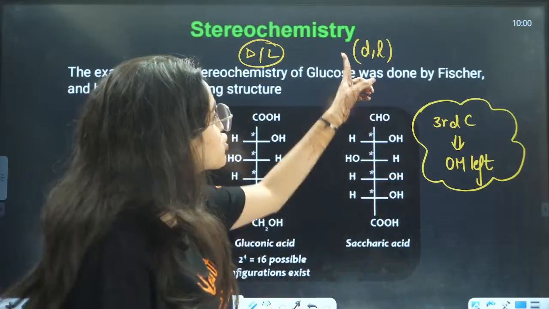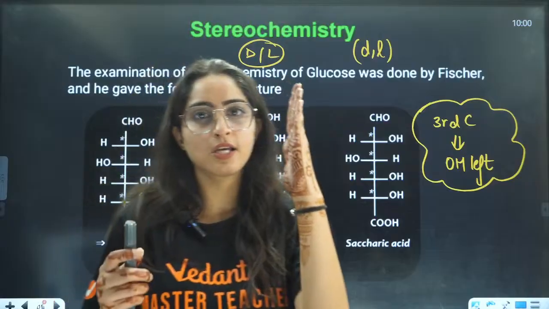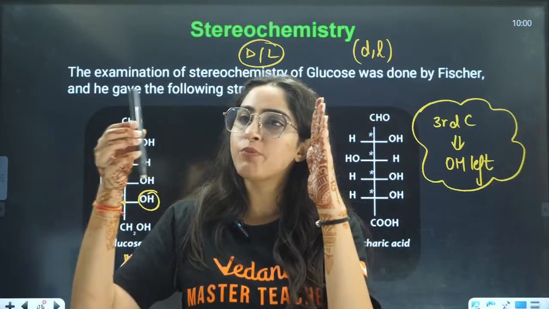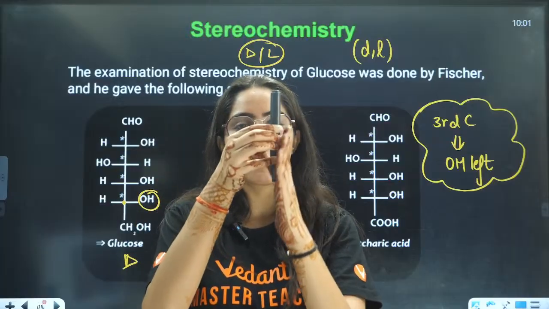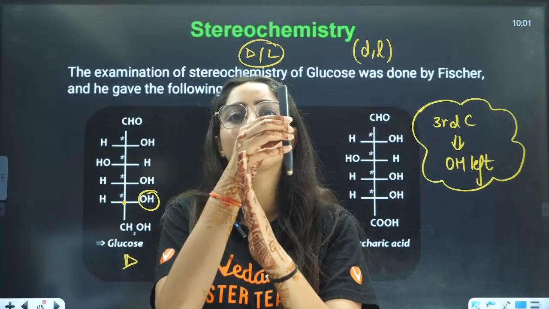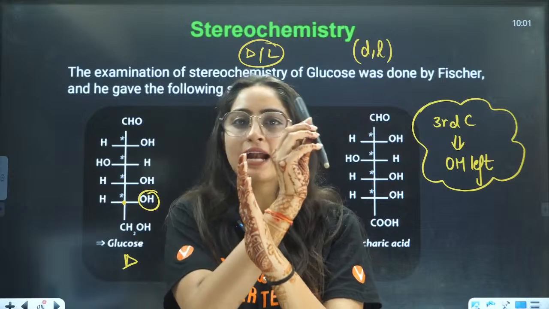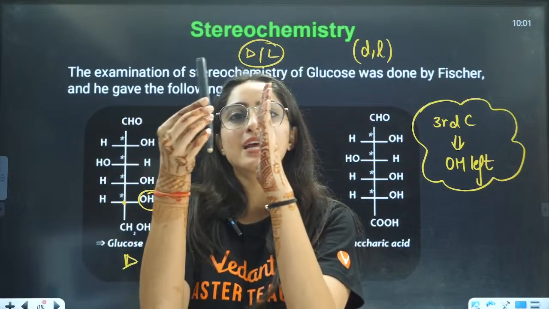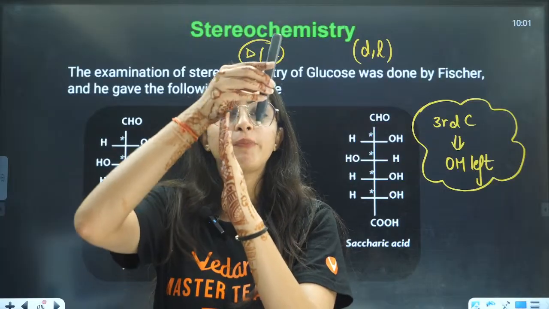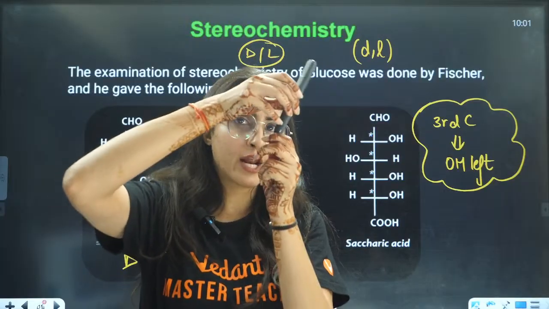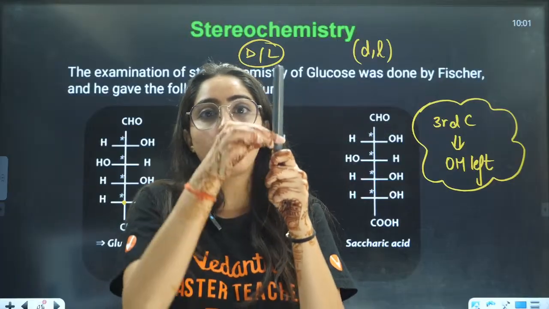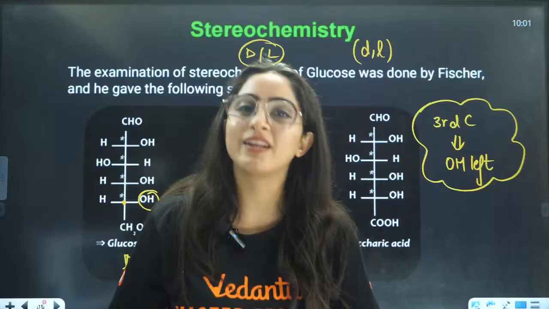You have your compound, and plane polarized light is passing through it. If it is not moving, the compound will be optically inactive. If the plane polarized light rotates to the right side after passing through it, that is called dextro. If it is rotating to the left side, that is called levo.